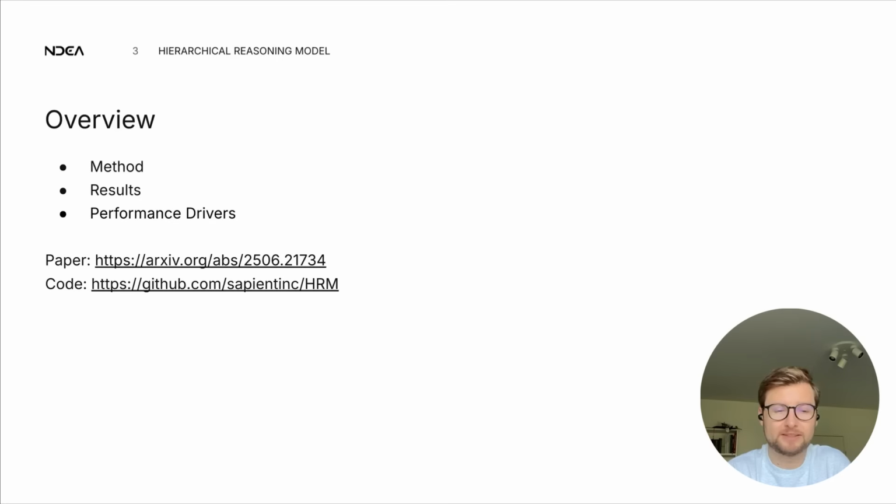So we'll take a look at the methods. We'll take a look at the main results, and then we'll dive a bit deeper and try to understand what makes this method work. Here are the links to the papers and to their code, and we'll also have our code to reproduce the experiments that we've done.